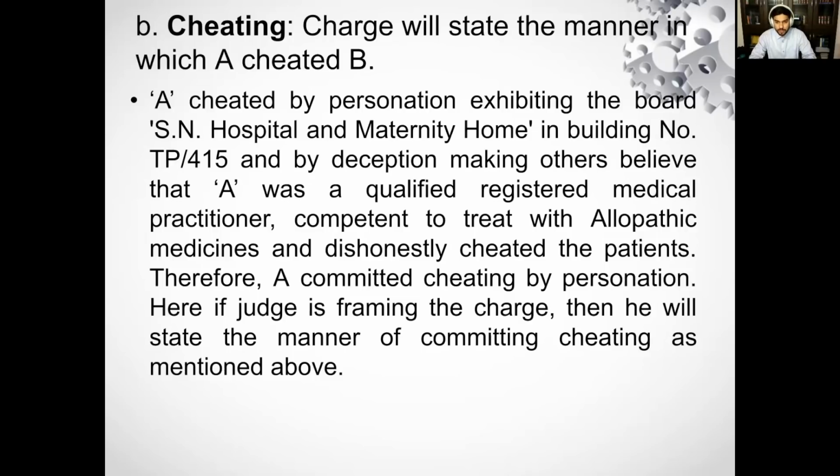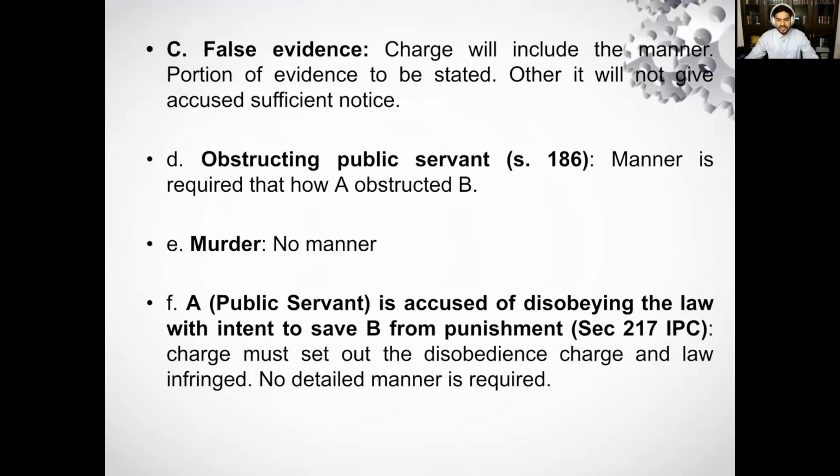If the manner is not provided, it simply means that the accused will not be considered to have sufficient notice of the charge. Now, the false affidavit. In the beginning of section 213, I gave you the example of some matrimonial proceeding. So in false evidence, the charge will include the manner, the portion of the evidence to be stated. Otherwise, it will not give the accused sufficient notice.